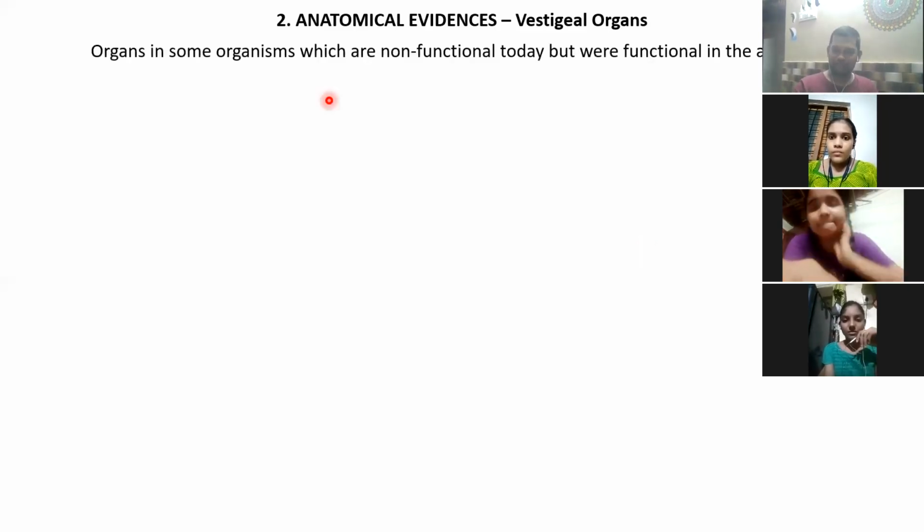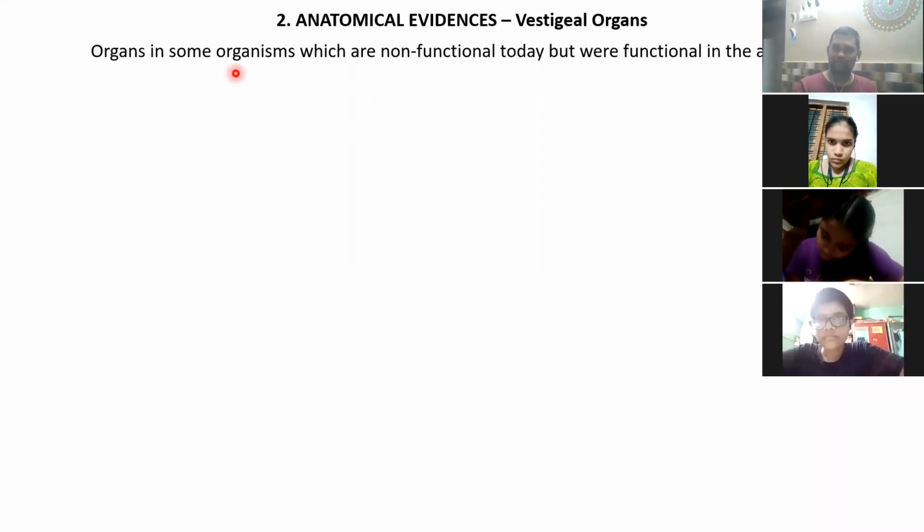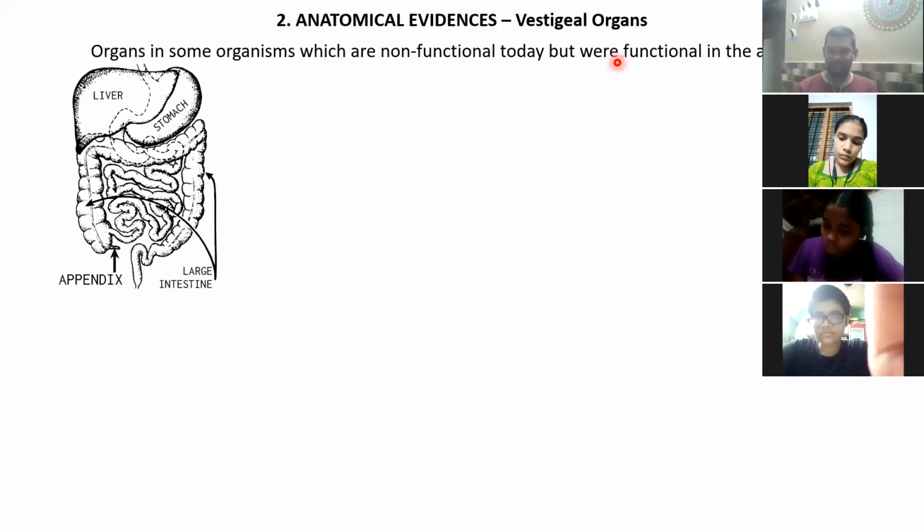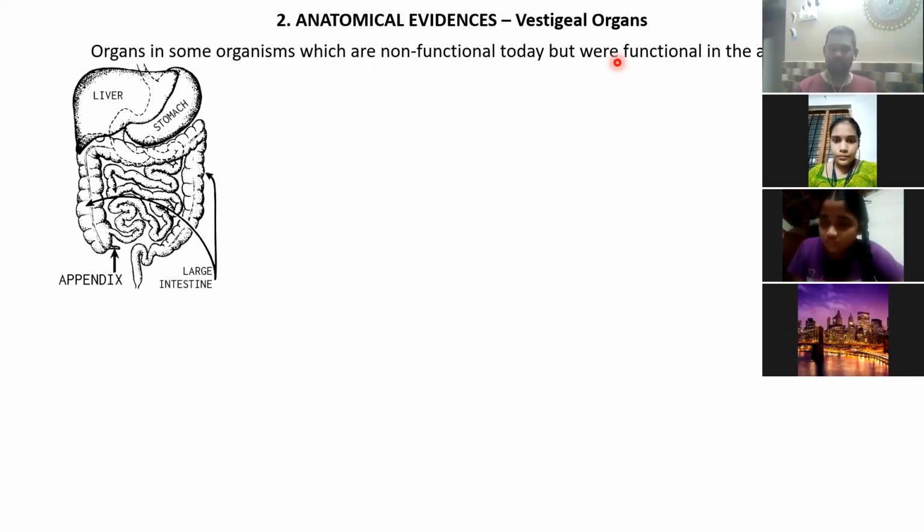Okay, first of all, the meaning of vestigial is organs in some organisms which are non-functional today, but they were functional in the ancestors. Okay, see this. This is a part of the human digestive system, right? So here, if you observe carefully, we have one liver, one stomach. Okay, there is this intestine, the large intestine and the small intestine.